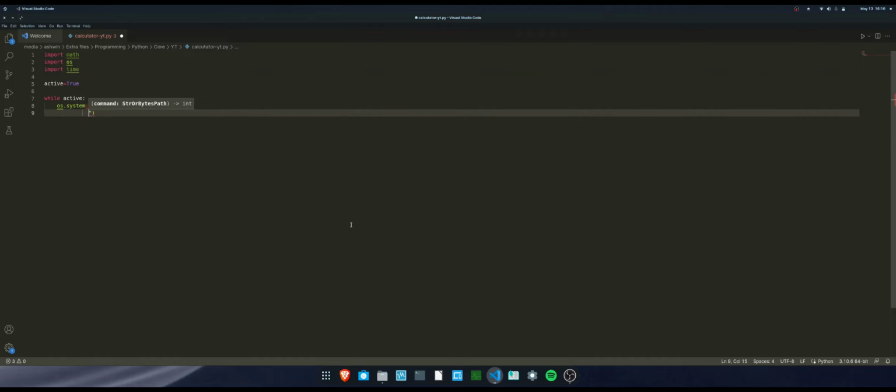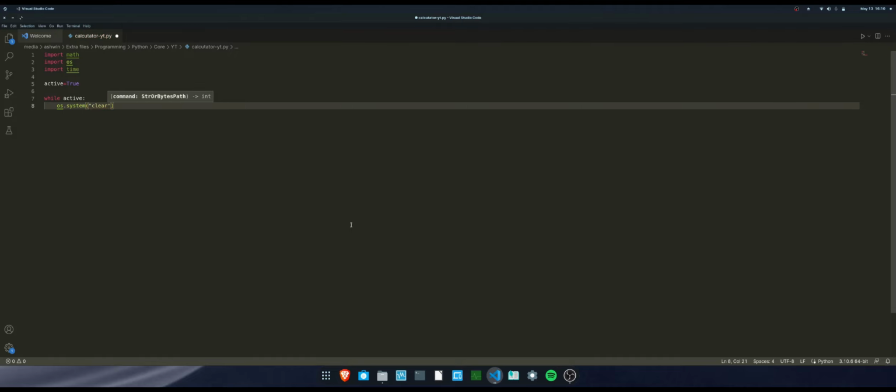So now we are just going to print the options for the user. What are the options in this calculator? Well, you can add, subtract, divide, multiply, square root, remainder, factorial, cubed, and that's all.